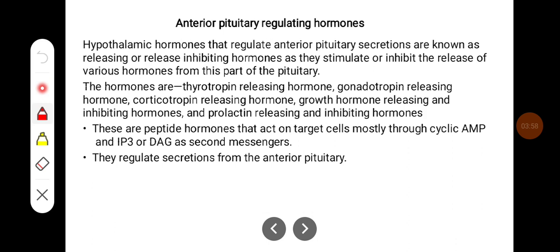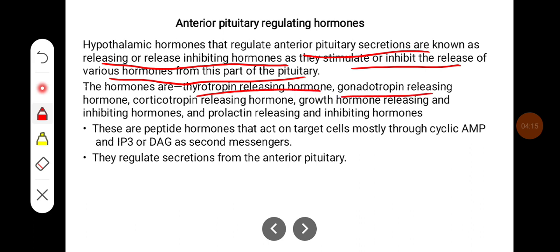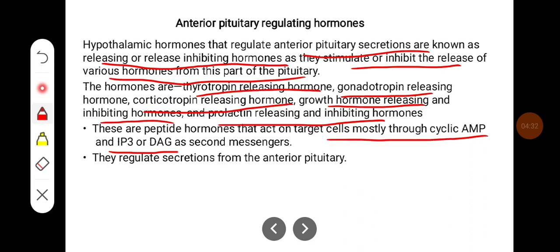Hypothalamic hormones that regulate anterior pituitary secretion are known as releasing or release inhibiting hormones, as they stimulate or inhibit the release of various hormones from this part of the pituitary. The hormones are thyrotropin releasing hormone, gonadotropin releasing hormone, corticotropin releasing hormone, growth hormone releasing and inhibiting hormone, and prolactin releasing and inhibiting hormones. These are peptide hormones that act on target cells mostly through cyclic AMP, IP3 and DAG as the second messengers. They regulate secretion from the anterior pituitary.